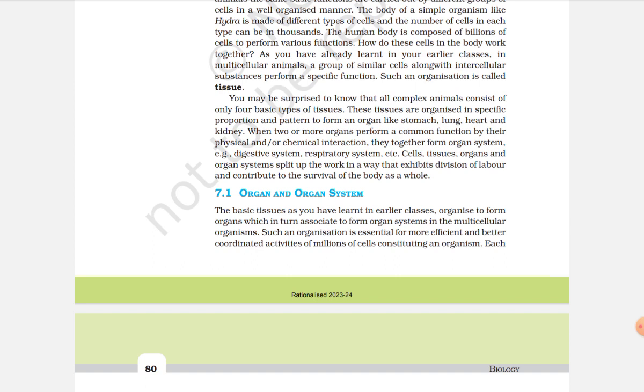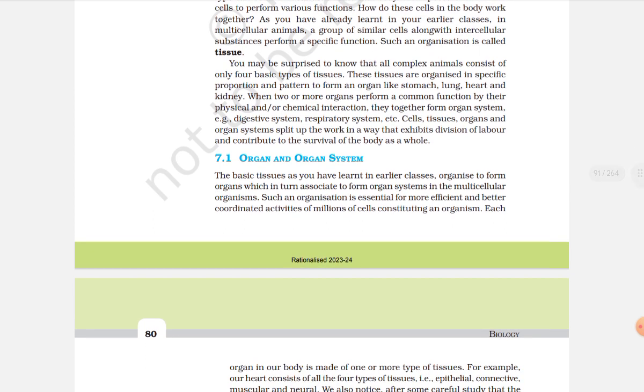When two or more organs perform a common function by their physical and/or chemical interaction, they together form an organ system, digestive system, respiratory system, etc. Cells, tissues, organs, and organ systems split up the work in a way that exhibits division of labor and contribute to the survival of the body as a whole.